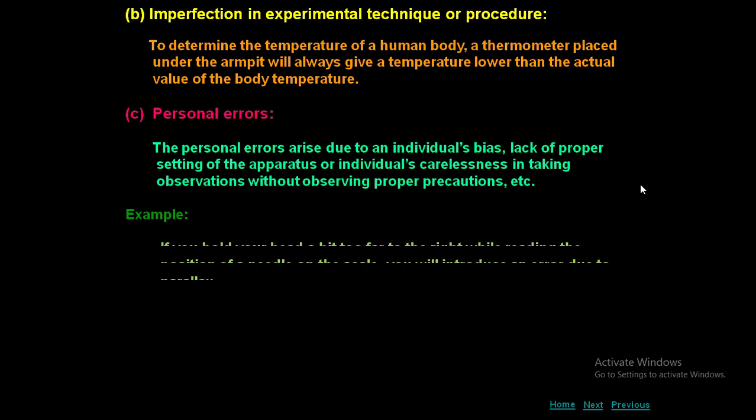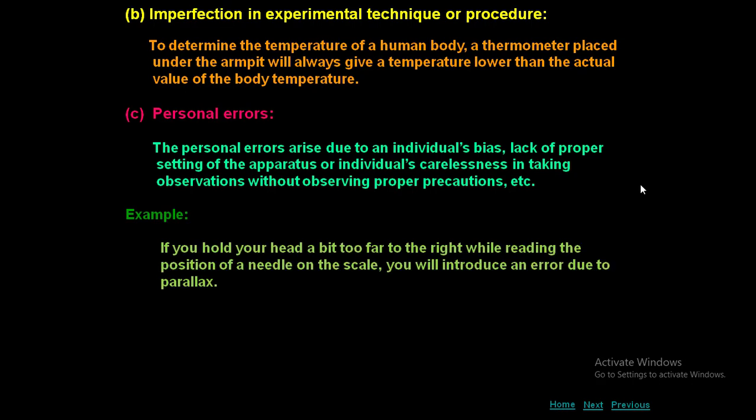Example, if you hold your head a bit too far to the right while reading the position of a needle on the scale, you will introduce an error due to parallax. I think you have already learnt about parallax in measurement of length. Whenever you see an object through your right eye, if you close your right eye without changing the position and open your left eye and try to see, it will not be in the same line. So this is called parallax. So even it leads to personal error.